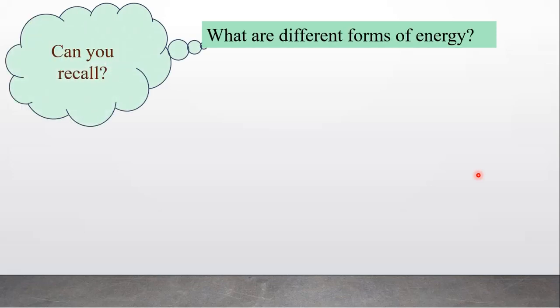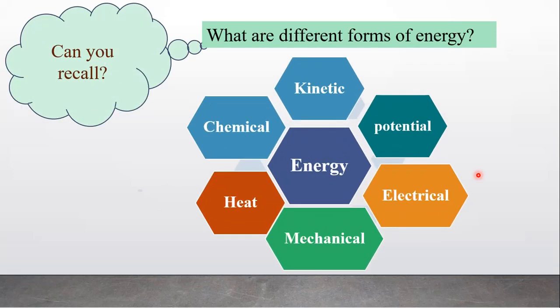Also, you might have studied different forms of energy in your previous standards. There are different forms of energy such as potential energy, kinetic energy, chemical energy, heat energy, mechanical energy or electrical energy. All these are the different forms of energy.